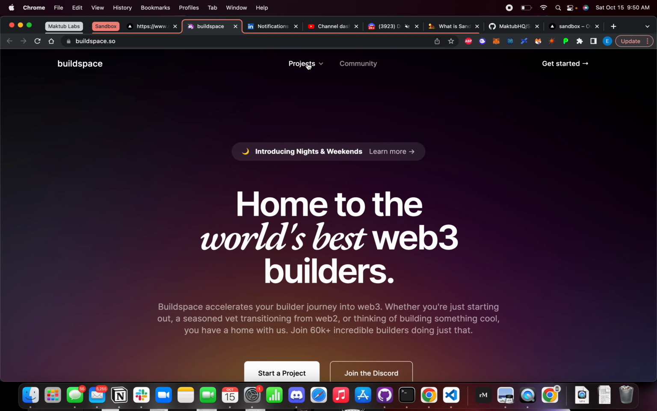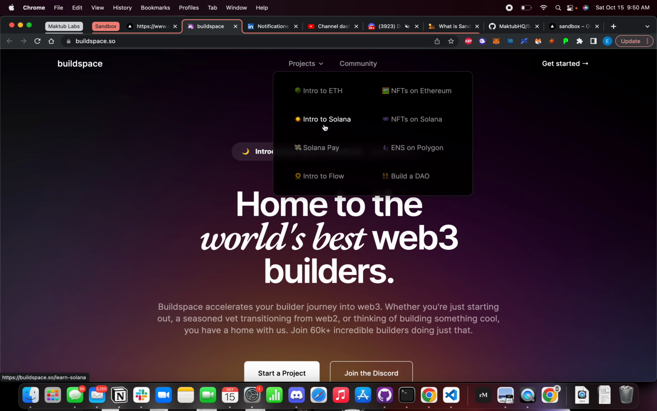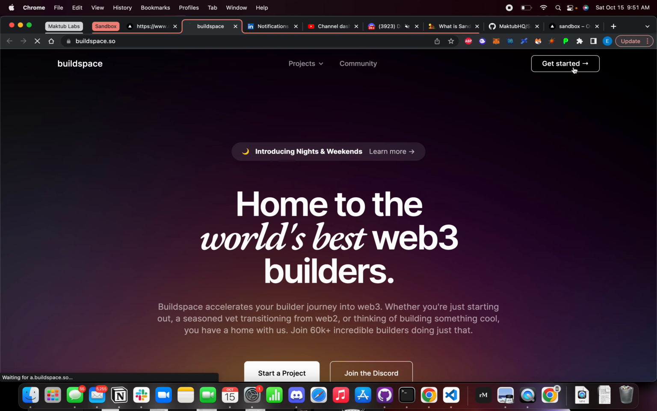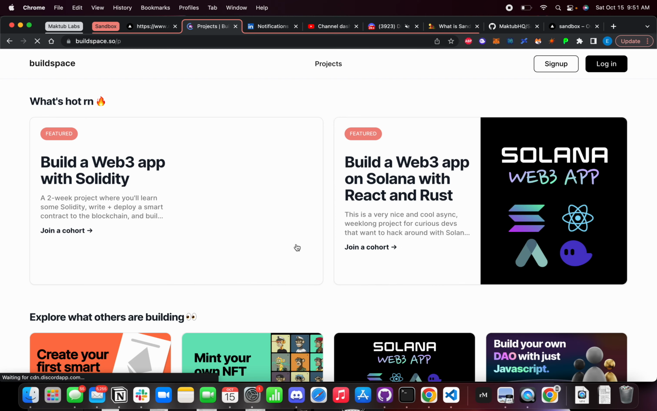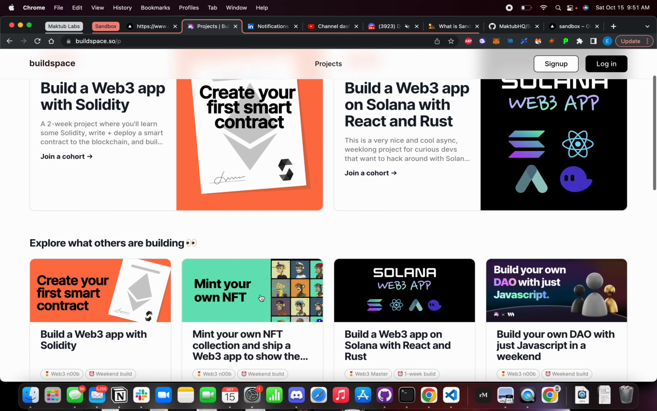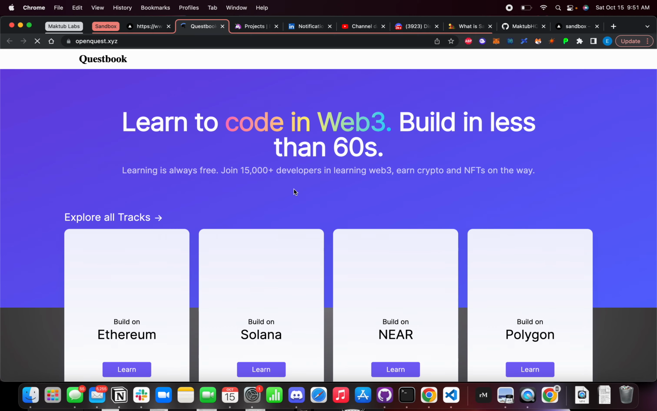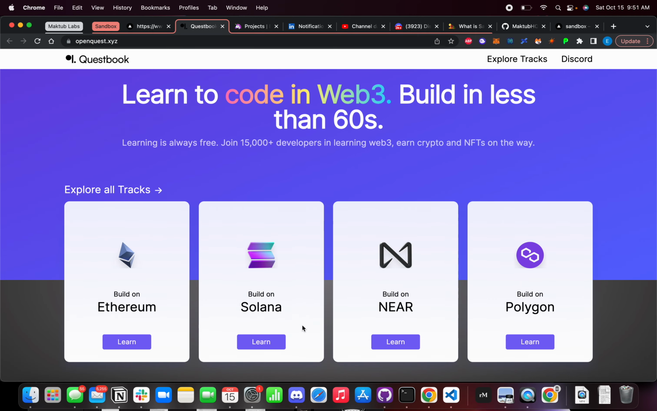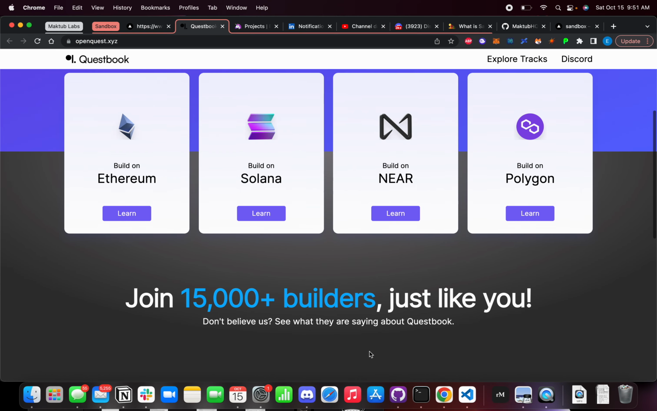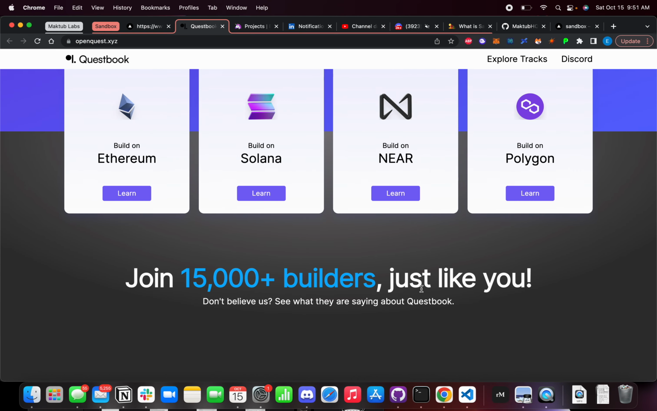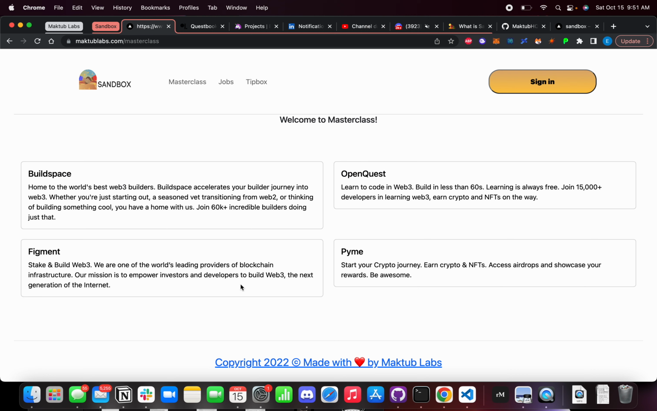So I just go into projects here. You can see Intro to ETH, Intro to Solana, Solana Pay. There's Flow, how to build NFTs, how to do ENS, how to build DAOs. There are a wide variety of things that you can work with. So you can just easily hop in here, log in, start a project. And as you can see here, you can ship literally anything in a matter of minutes. So that's Build Space. There's also OpenQuest on here, and you can see pretty similar. You can learn how to build on ETH, Solana, Near, Polygon, and a bunch of other platforms, and build alongside other builders. So this is Masterclass, and Masterclass hopes to be robust in the future.